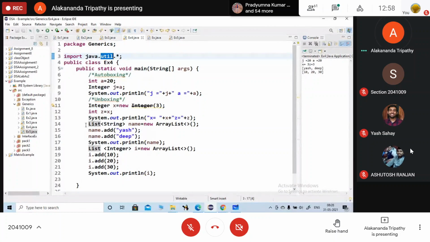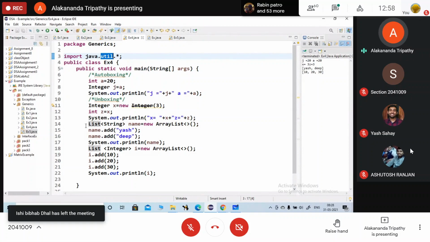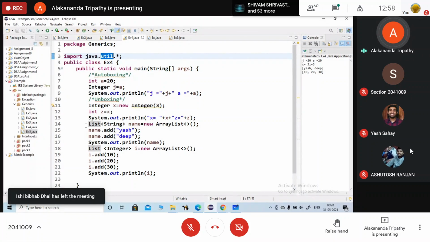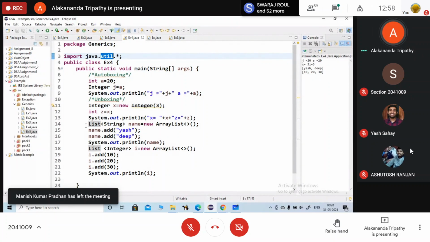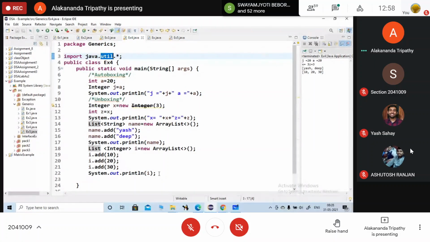Are you clear? Yes, ma'am. The logic is the same, but the data type is different. Then what are you going to do? Instead of writing a different method for a different data type, you are going to declare a common method, and that method is known as your generic method, or a common class that is known as your generic class. Okay, that is the only advantage of generics. Okay, any other doubt?